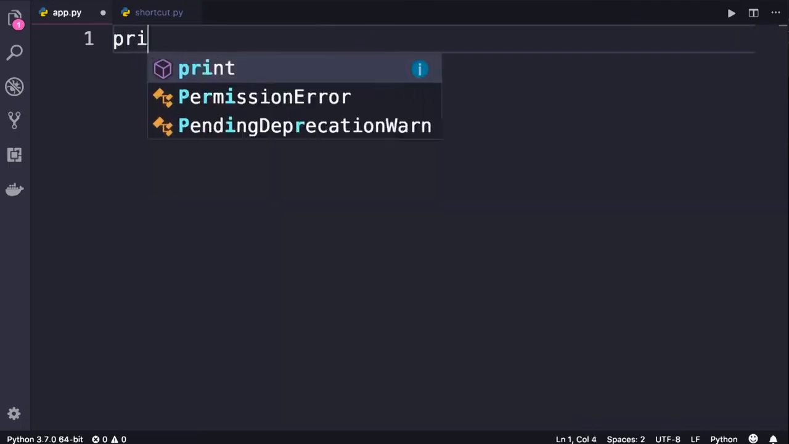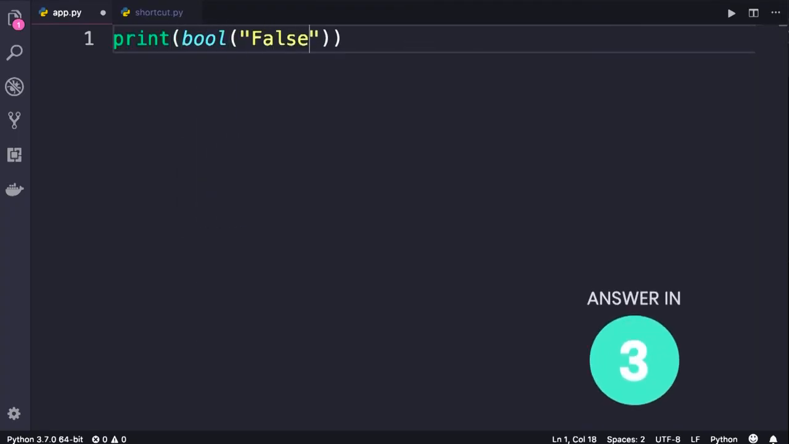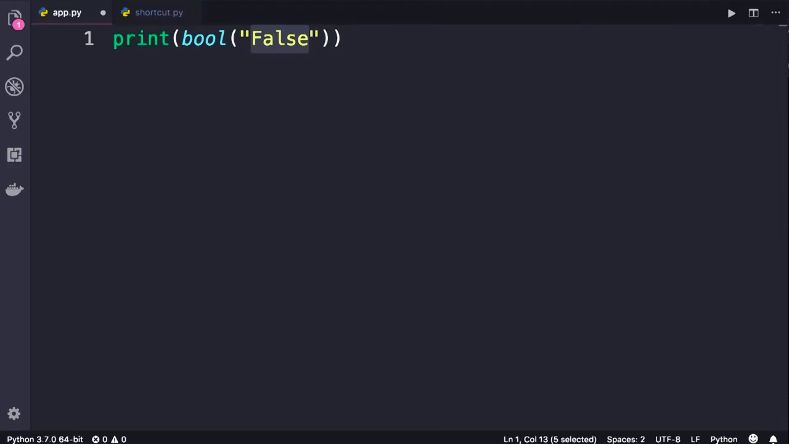And finally, the last question. What do you think we will see when we print bool of "false"? Well, earlier I told you about falsy values in Python. So number 0, an empty string, and the None object, these are all falsy values. Anything that is not falsy is considered truthy. Here we have a string that has 5 characters. It doesn't matter what those characters are. This is not an empty string, so it's not falsy, it's truthy. So when we convert it using the bool function, we'll get the boolean true.